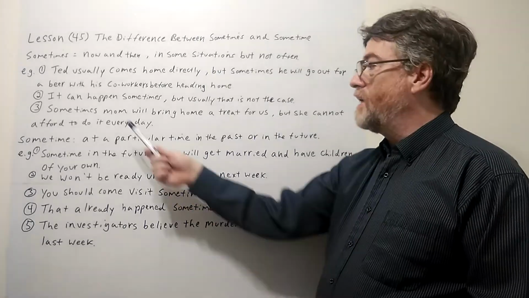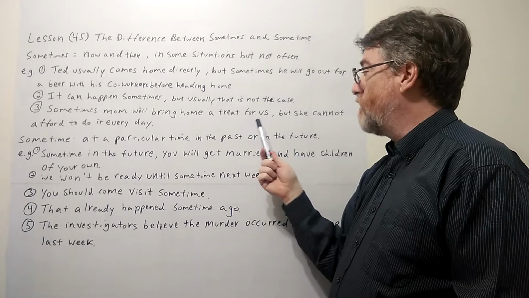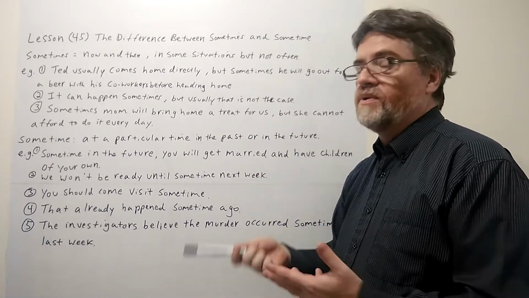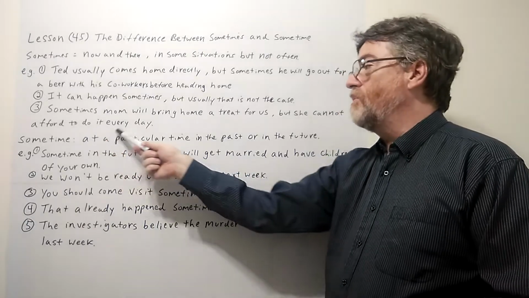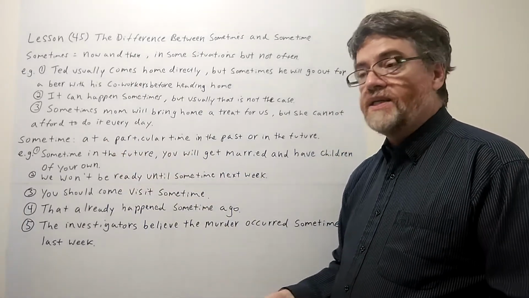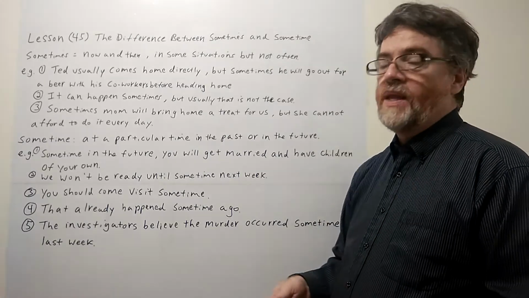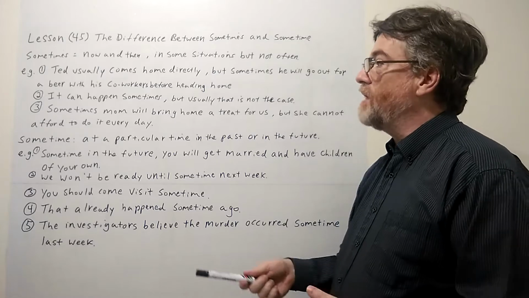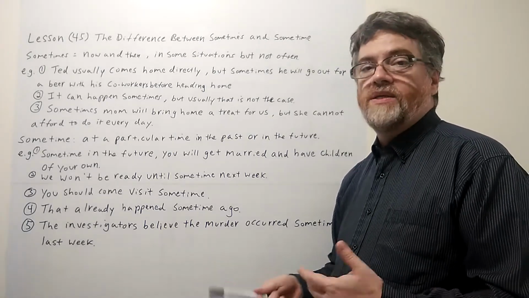Number three, sometimes mom will bring home a treat for us, probably some food or a gift or something. But she cannot afford to do it every day. So, again, I don't know how often she does it. Maybe once every few weeks, maybe even once every few months. I don't know. But it's just sometimes. Sometimes, now and then, but not often, not always.